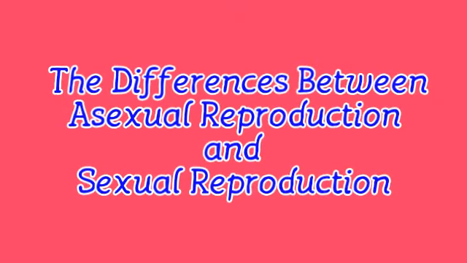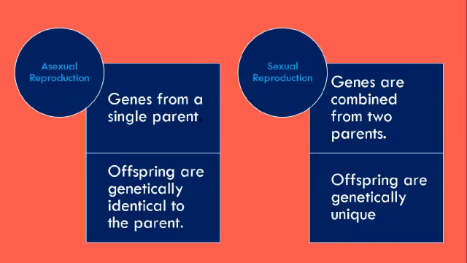The differences between asexual reproduction and sexual reproduction. First, in asexual reproduction, genes are from a single parent, while in sexual reproduction, genes are combined from two parents. Next, in asexual reproduction, offspring are genetically identical to the parent, while in sexual reproduction, offspring are genetically unique.